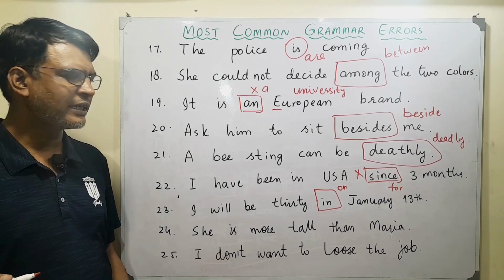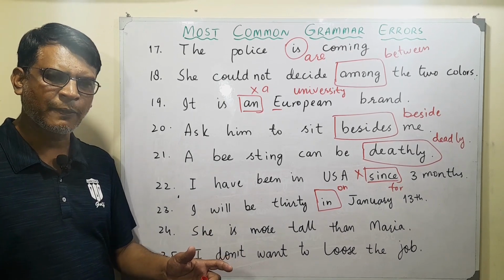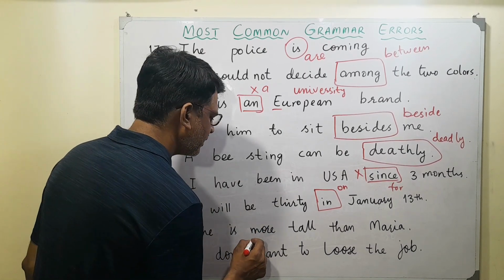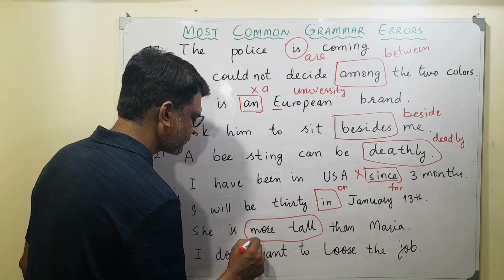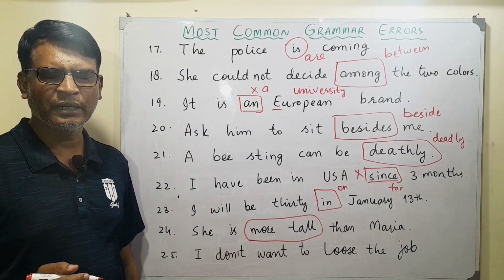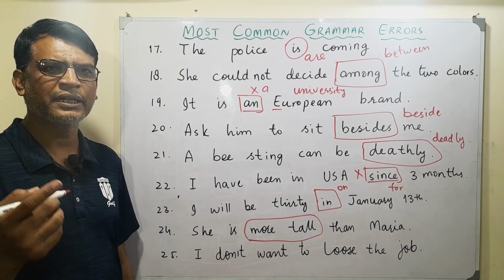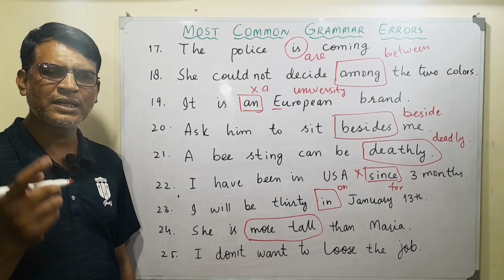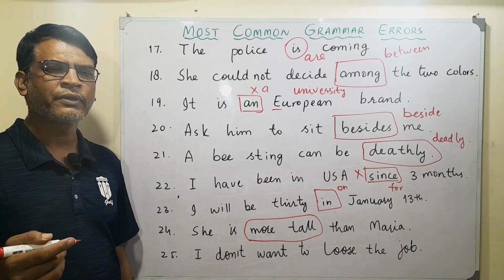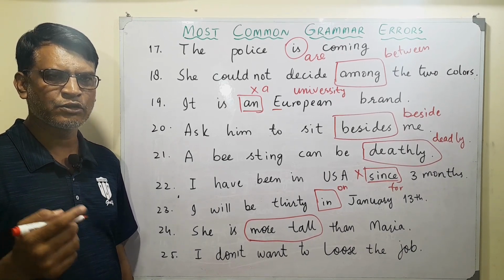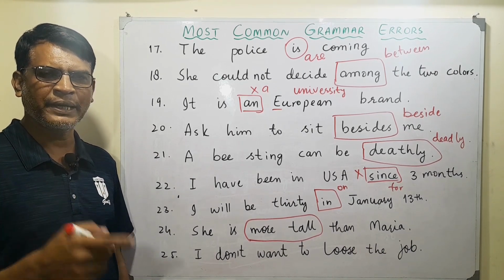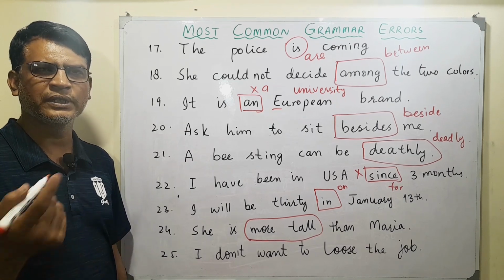She is more tall than Maria. It's a comparison. When we do comparison, we use a comparative form. Tall is a word that has one syllable. The words which have one syllable are changed with er, like tall with taller, rich with richer, big with bigger, nice with nicer.